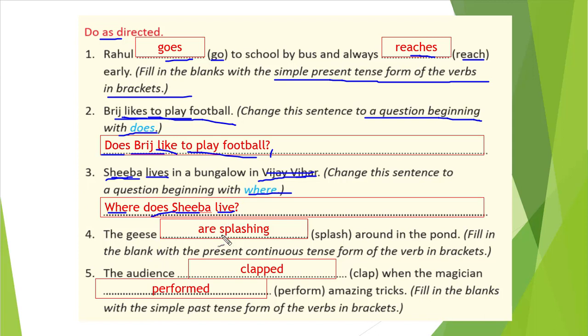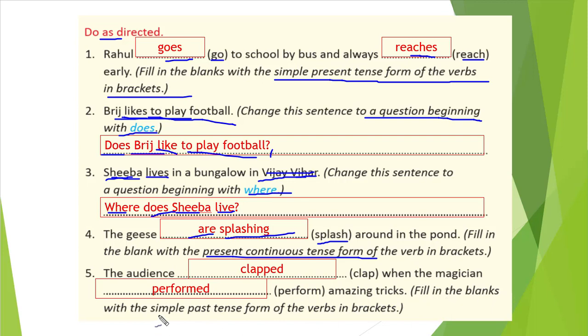Fourth one, you see: the geese blank space around in the pond. Fill in the blank with a present continuous tense form. Then we will write subject plus is/am/are plus our verb with ing, that is our task. Here the geese is the plural form, our subject is plural, so we will use "are", and then we will write our verb with ing, that is "splashing". That's it.